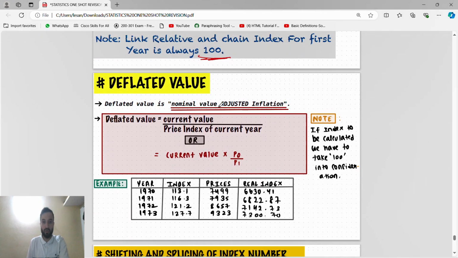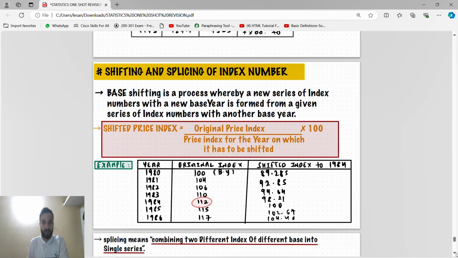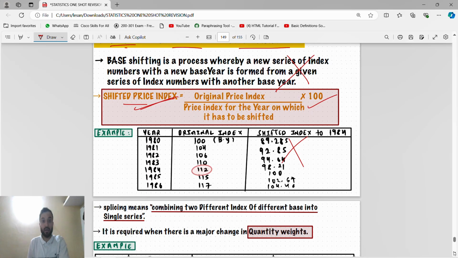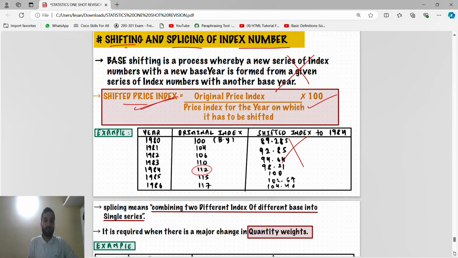Deflated value is nominal value adjusted for inflation. Just remember the formula: deflated value is current value divided by price index of current year. Numerical is not important. Shifting and splicing of index number, again the formula. Shifted price index number is this. Base shifting is a process whereby a new series of index numbers with a new base year is formed. Remember this formula, because in the examination they will ask which is the correct formula for shifted price index. They will give 4 formulas and you have to tick the one correct formula.